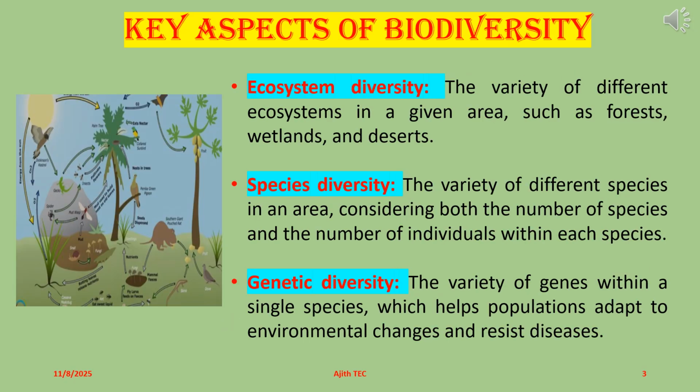Key aspects of biodiversity. Ecosystem diversity: the variety of different ecosystems in a given area, such as forests, wetlands, and deserts. Species diversity: the variety of different species in an area, considering both the number of species and the number of individuals within each species. Genetic diversity: the variety of genes within a single species, which helps populations adapt to environmental changes and resist diseases.